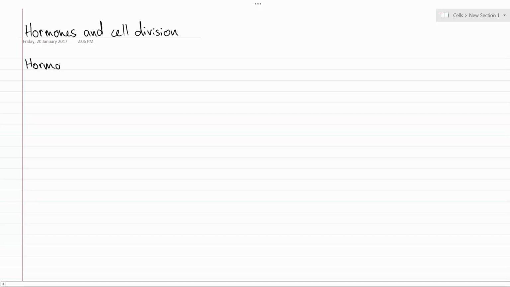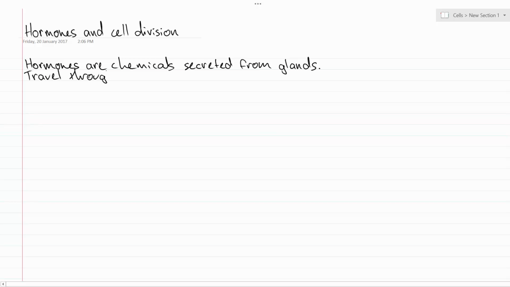Now, hormones are chemicals which are secreted from glands. So glands secrete hormones out into our bloodstream, so they travel through the bloodstream. They use the bloodstream as kind of their highway to be able to travel around the body to where they are required, or where the cells are that they need to send or relay a certain message to.